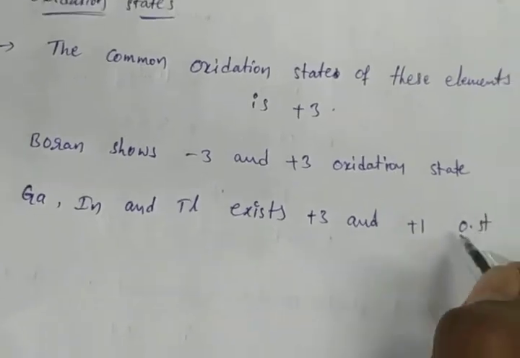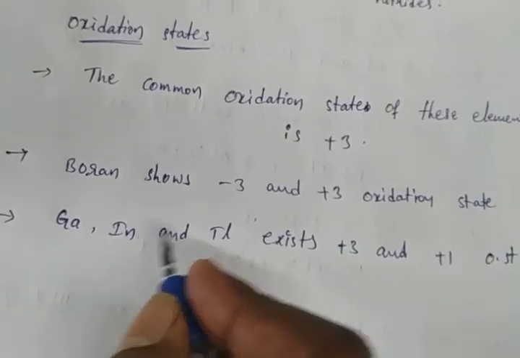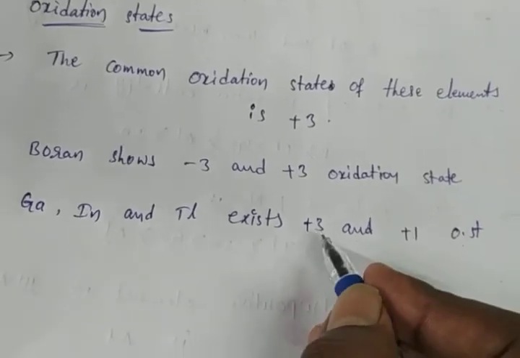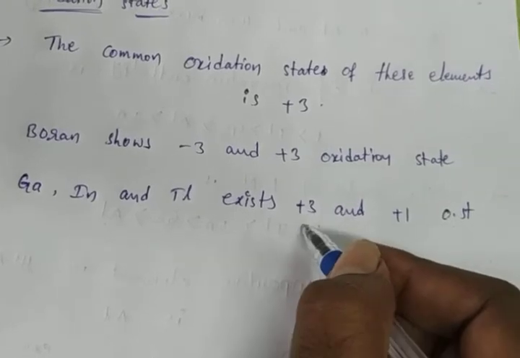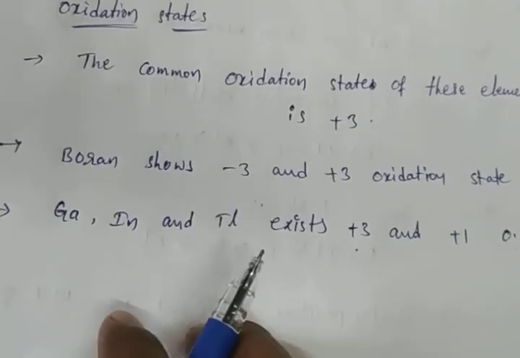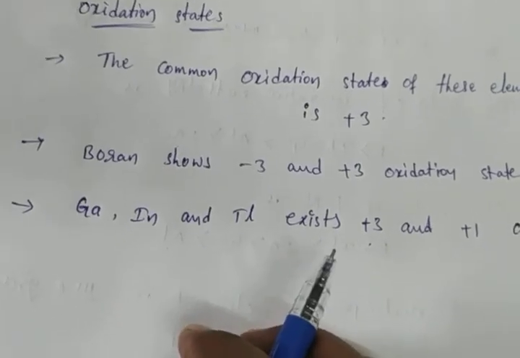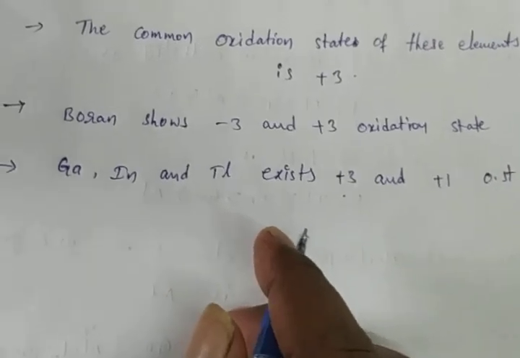OST, simply I written OST. OST means oxidation state. Okay, gallium, indium and thallium exhibit both +3 and +1 oxidation states, variable oxidation state. They will exhibit +3 and also +1.